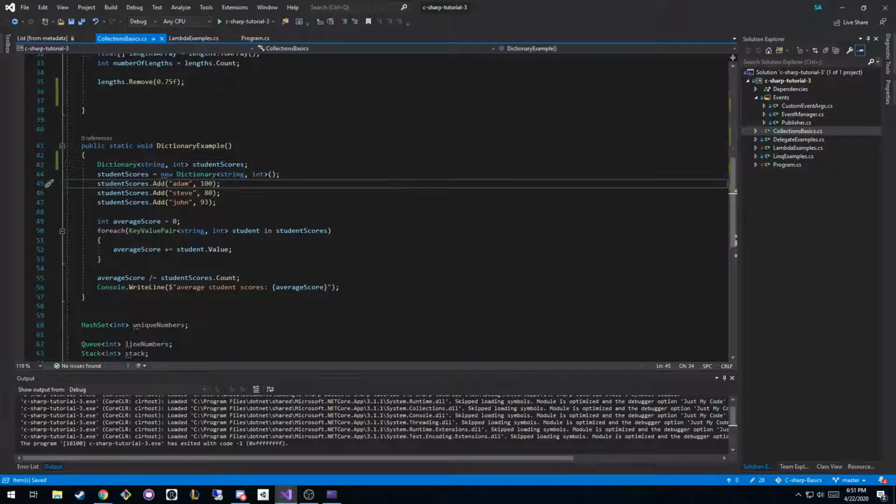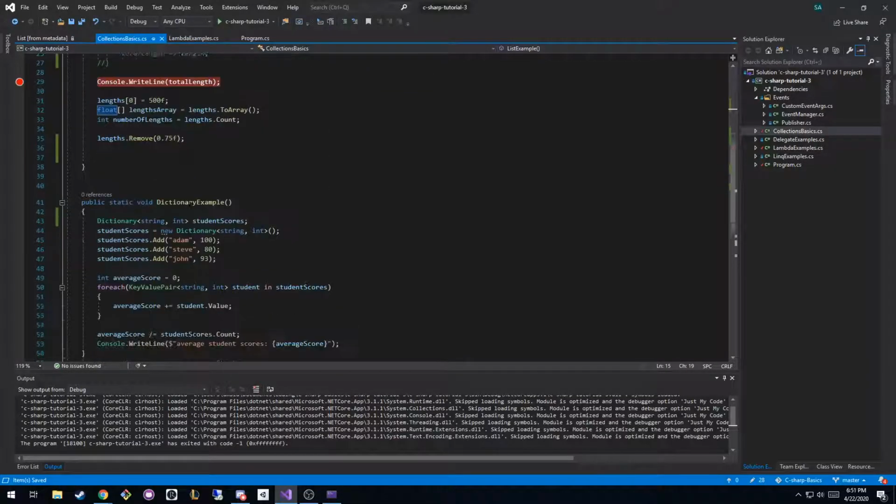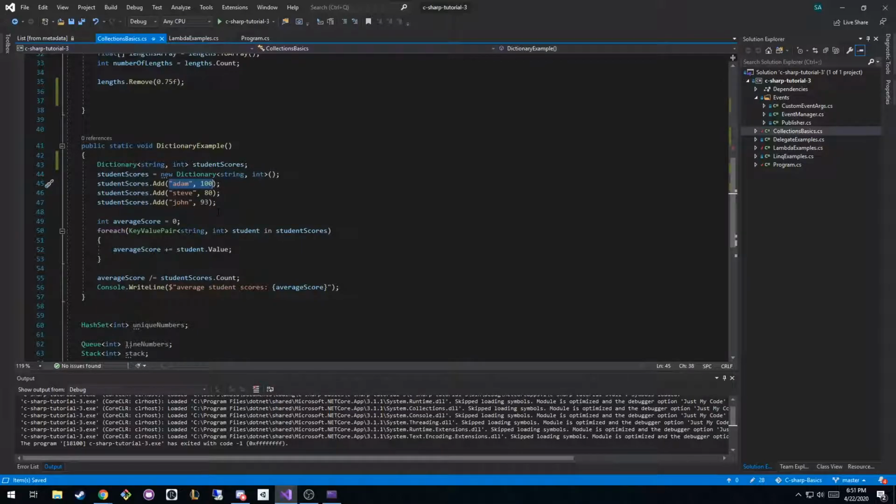To create a dictionary, you create it like any other class and you pass in the 2 generic types that it needs. To add to it, it's very similar to a list. Instead of just passing in a value of the type that you need, we have to pass in the key and the value. And then to loop over a dictionary, you have to loop over each pair of key and values. So you loop over a key value pair, and the type of those is a string and integer. So we're going to loop over each student in our student scores.